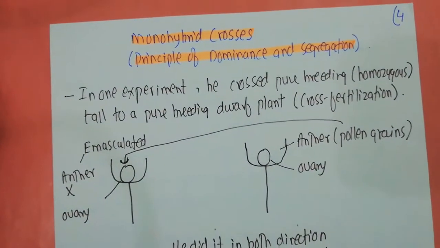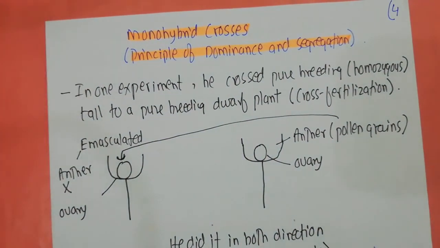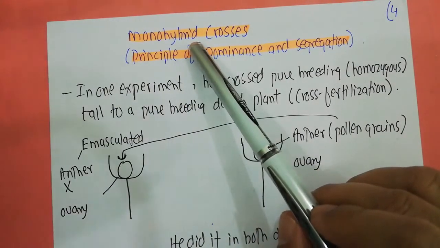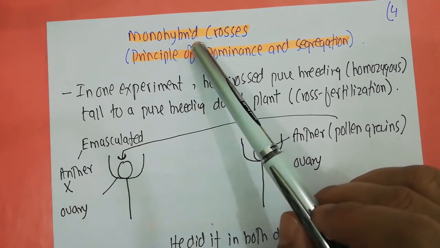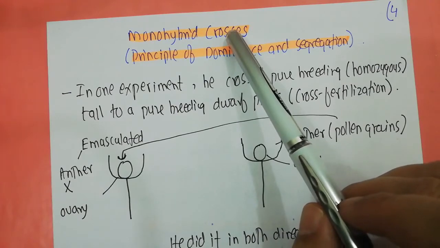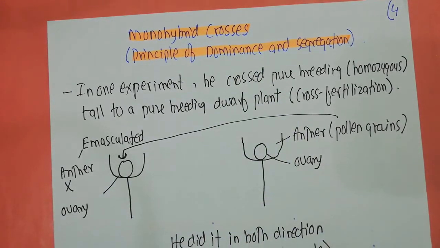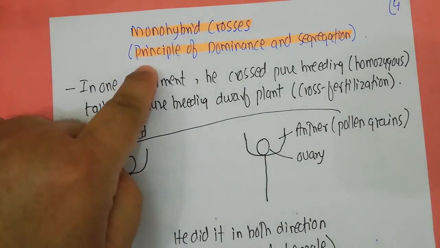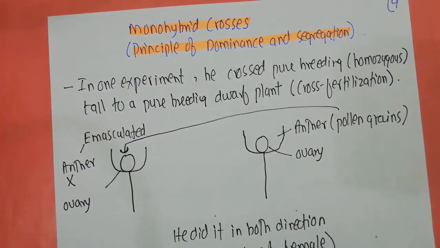Now, as I've told you, Mendel started his work on the monohybrid crosses. Mono means single, hybrid means that the gene you are focusing on has 2 different alleles, and cross means that 2 parents are crossing or combining their genetic information. From the monohybrid crosses, he deduced the principle of dominance and the principle of segregation. We will talk about them.